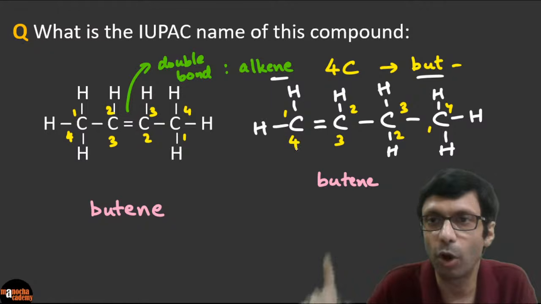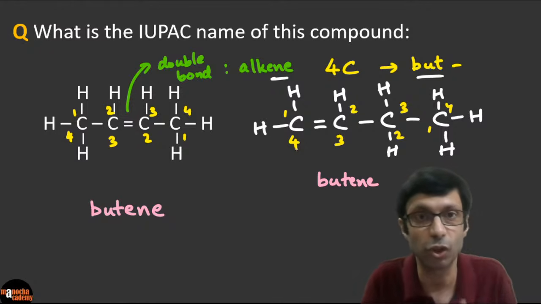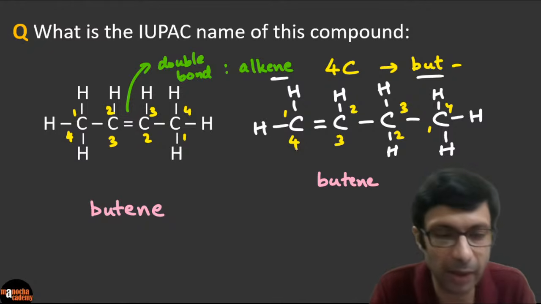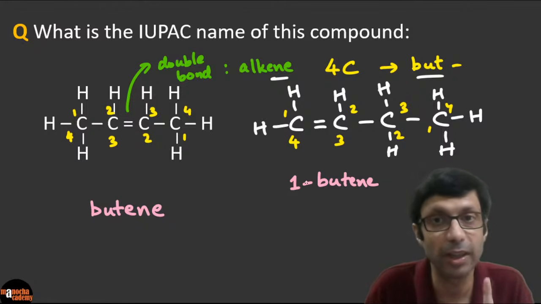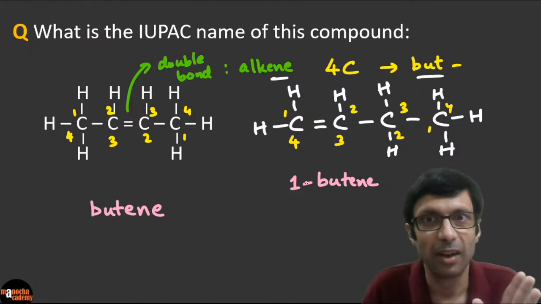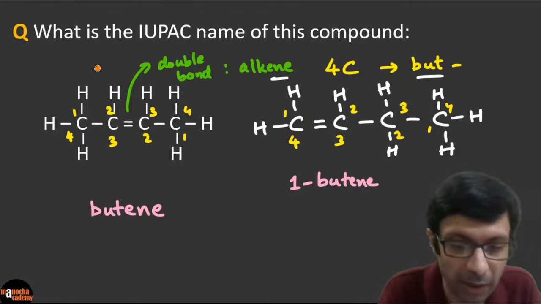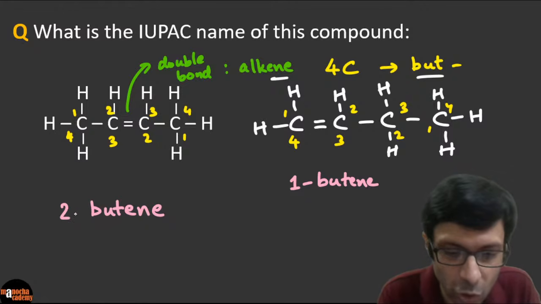So where is the double bond in this one? In this structure, where's the double bond? Between carbon atom 1 and 2, right? So it's basically 1-butene, because the double bond is positioned at the first carbon atom. In the second one, the double bond is positioned at carbon atom 2. It's between 2 and 3. So we take it as 2-butene.